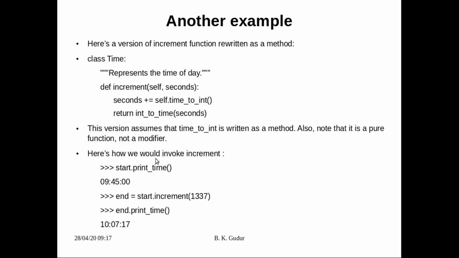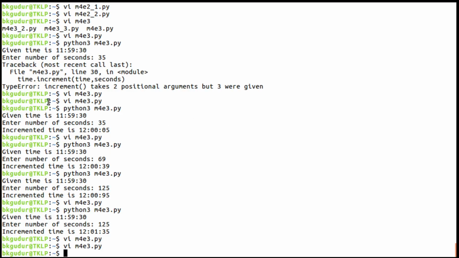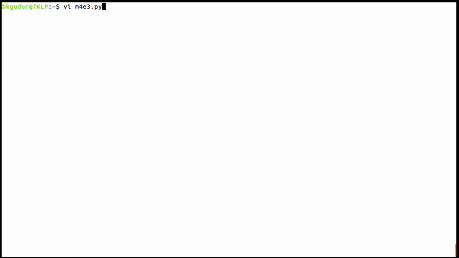So here is how we would invoke it: start.print_time will print the time, which is this, and end is equal to whatever it returns, that will be assigned to end, start.increment, and this is the time we have given, and end.print_time. If you want this to be clear, better I'll execute this particular program and show it to you.